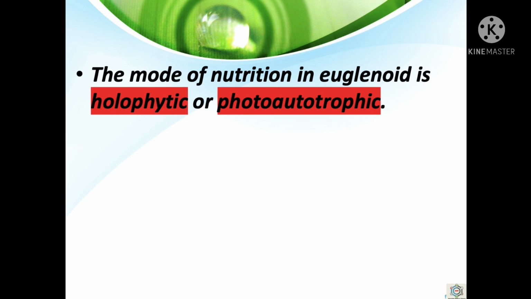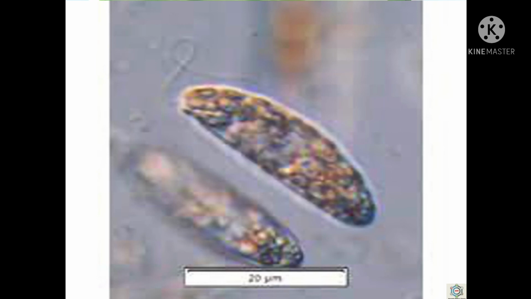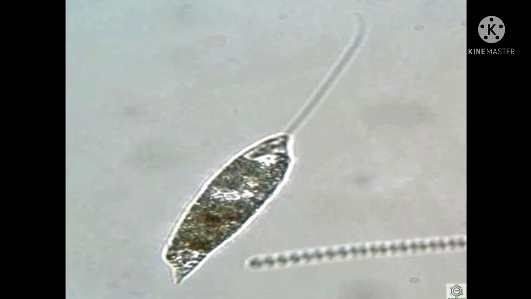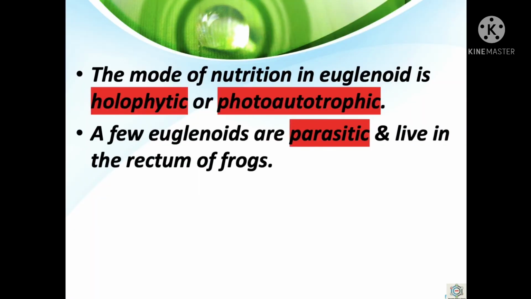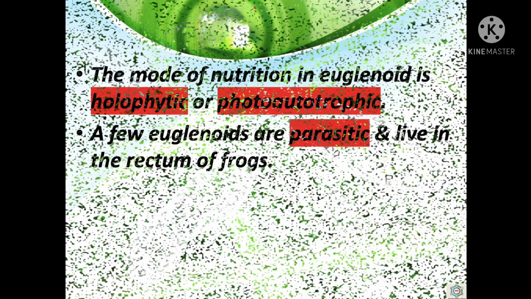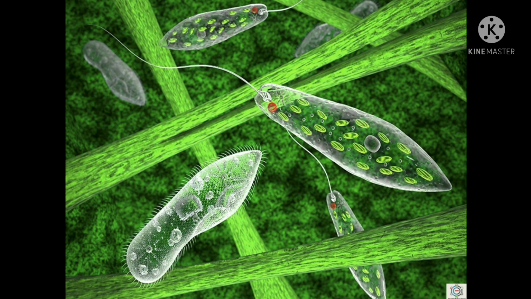The mode of nutrition in euglenoids is holophytic or photoautotrophic. Some forms are saprobic like Rhabdomonas or holozoic like Peranema. A few euglenoids are parasitic and live in the rectum of frogs. Some euglenoids lead both holophytic as well as saprobic modes of nutrition, and this type of nutrition is called mixotrophic, which is found in Euglena.